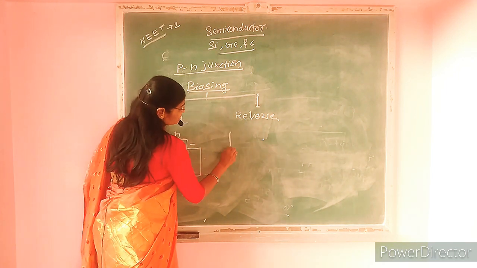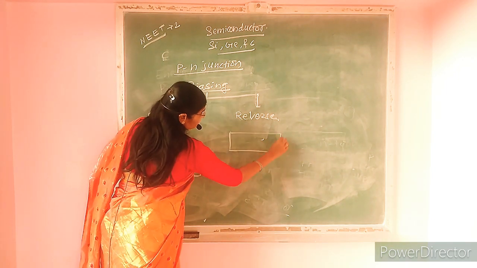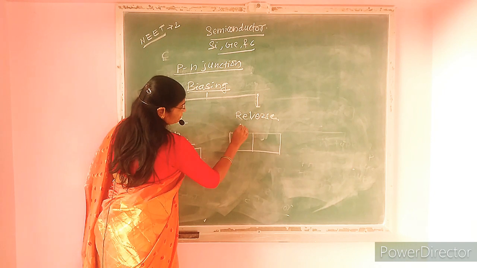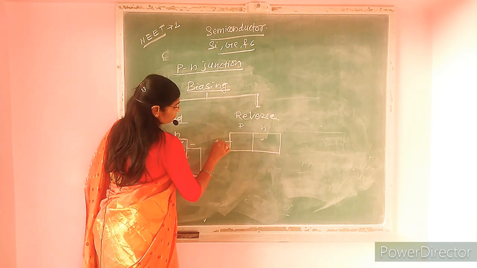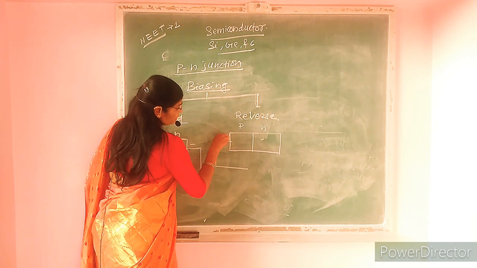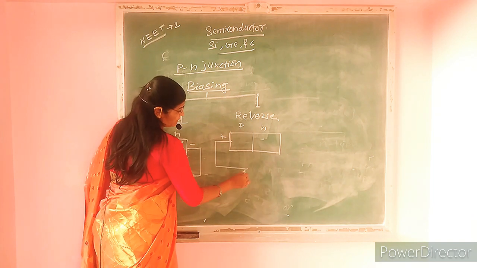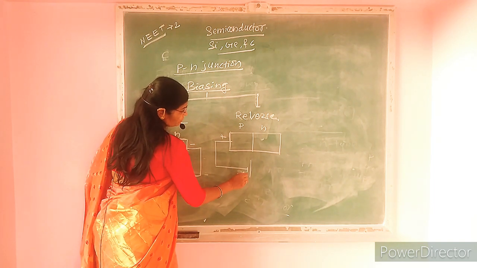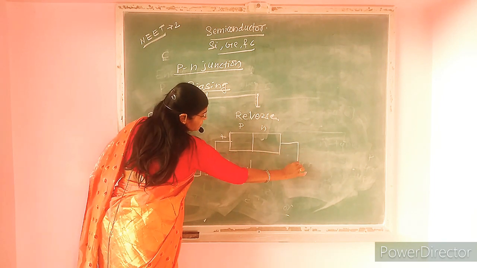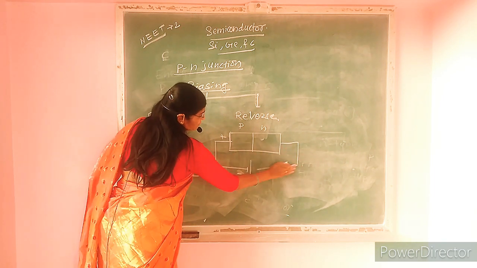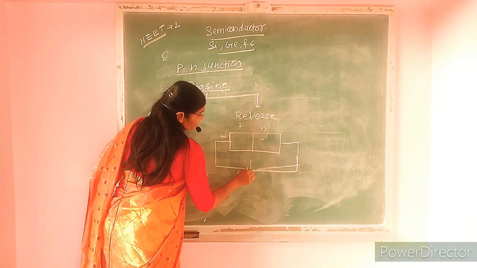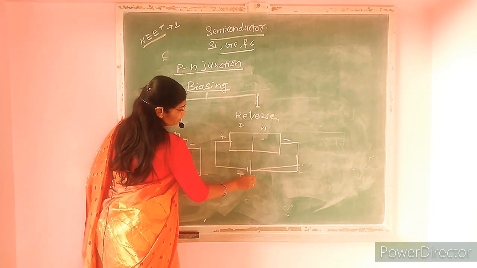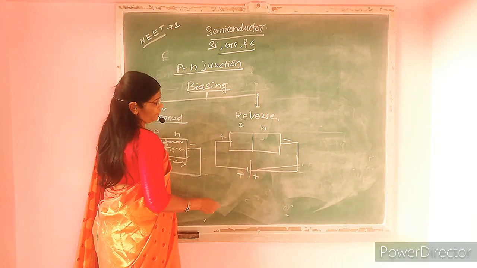In case of reverse bias, the P side of the p-n junction is connected to the negative terminal of the battery, and the N side of the p-n junction is connected to the positive terminal of the battery.